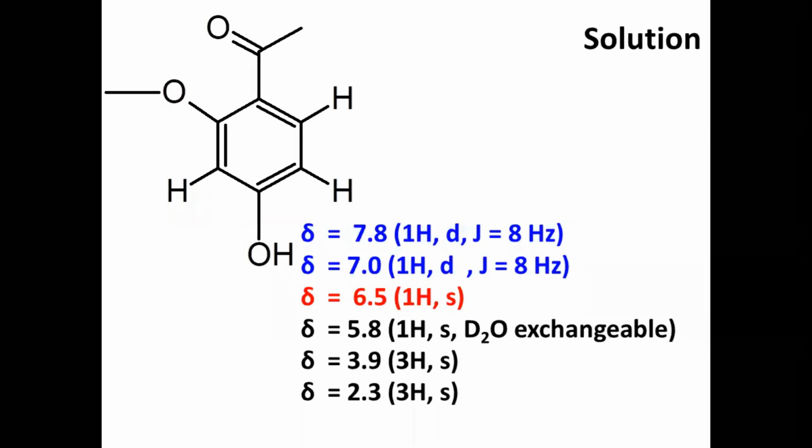The oxygen attached CH3 is there, definitely OCH3, and CO attached CH3 is there. If we confirm these substituents, now we can fix the substituents. Finally, these chemical shift values are matching with our predicted structure.